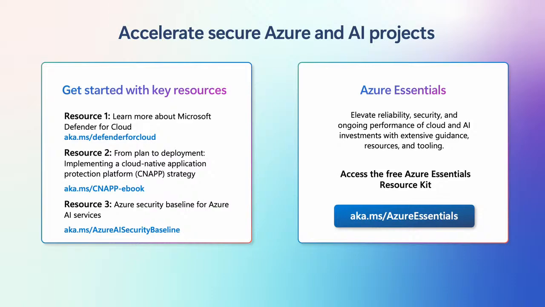In addition to the AI security tools from Microsoft Defender for Cloud, here are some additional resources and best practices to help protect your AI investments. Additionally, Azure Essentials helps elevate reliability, security, and performance of your cloud and AI investments. It's a one-stop shop to get a comprehensive set of resources, including tooling, skilling, guidance, reference architectures, and best practices. The Azure Essentials Resource Kit includes a multitude of links to Microsoft resources and tools to assist as you focus on the areas you need to improve the most. Get started at